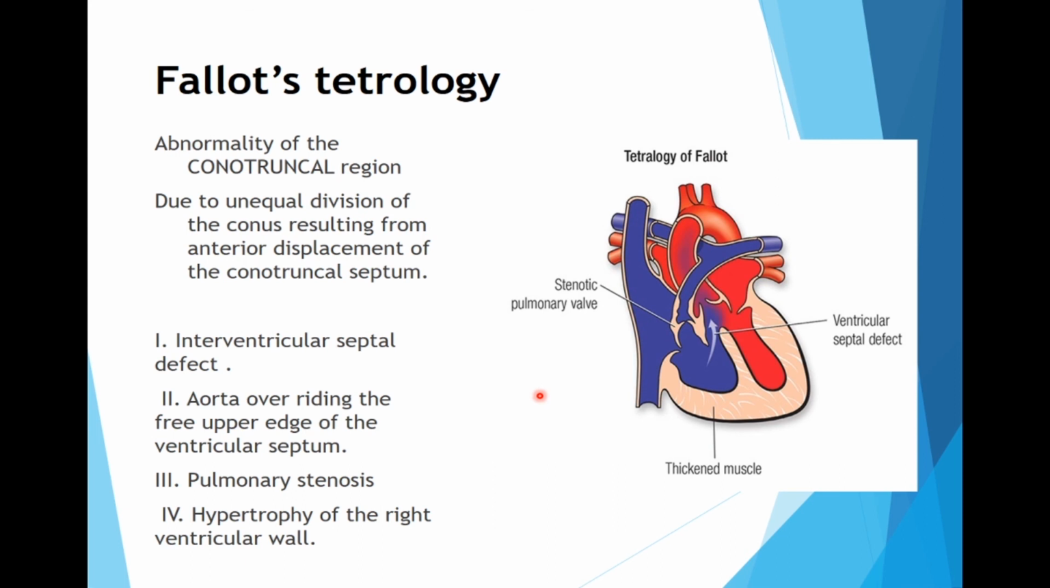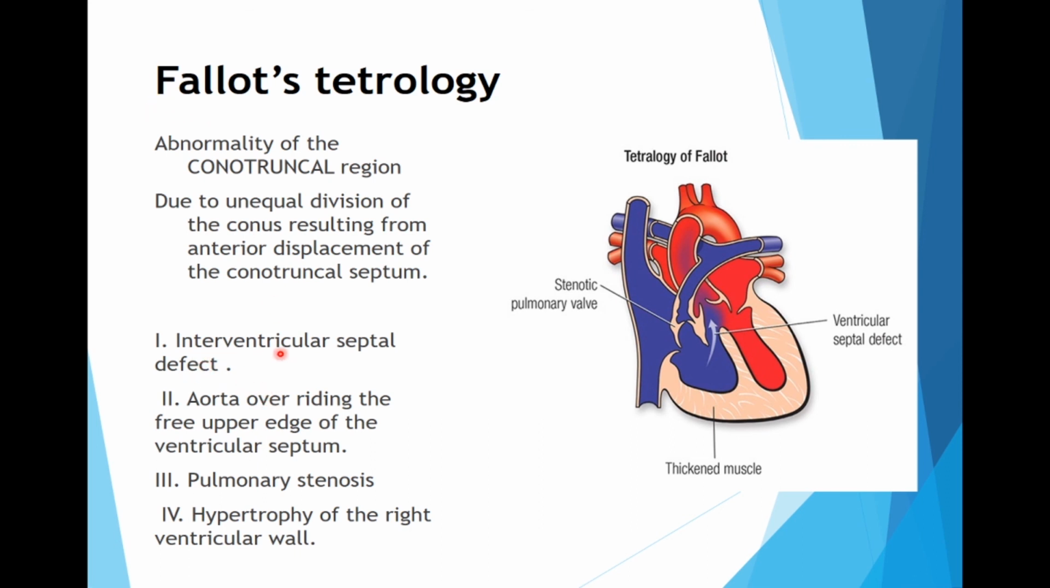One very important anomaly is of the conotruncal region, and that is Fallot's tetralogy. This is because of unequal division of the conus resulting from anterior displacement of the conotruncal septum, and 4 defects are there. And this is named as Fallot's tetralogy because it was after the scientist Fallot, so it is written with a capital F, and 4 defects are there.